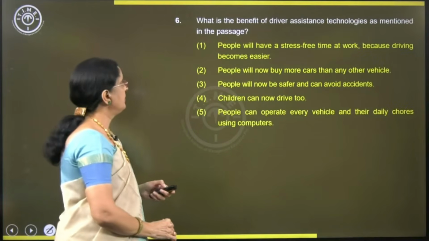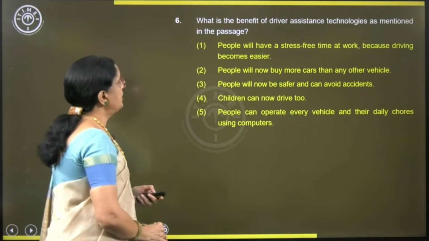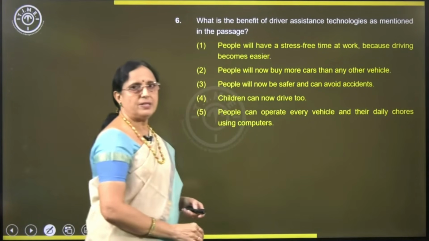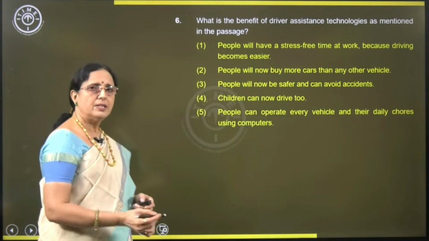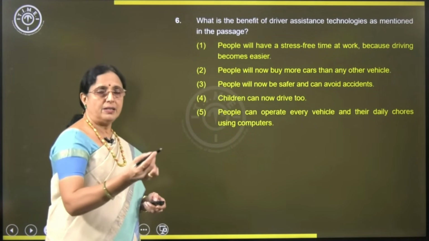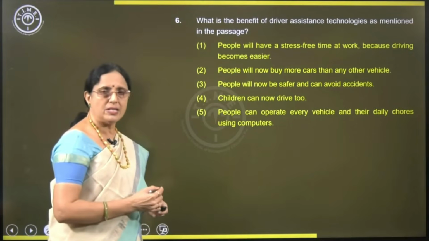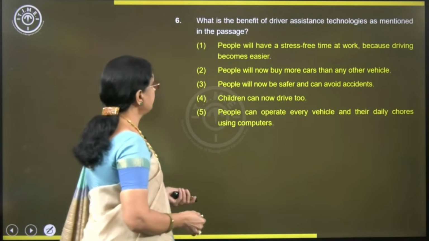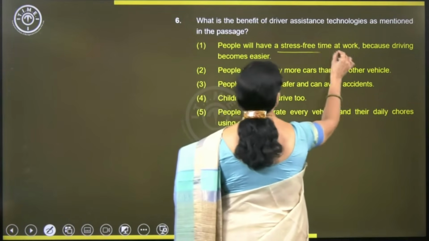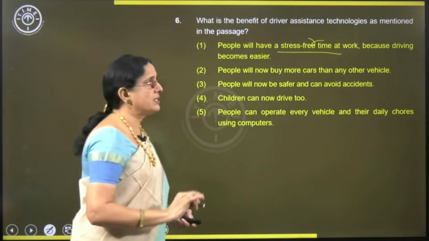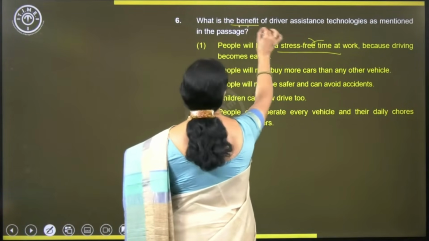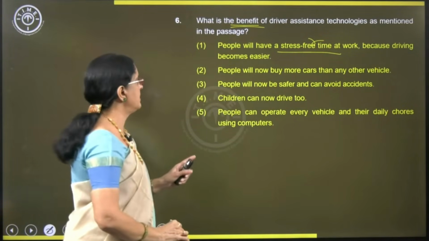Straight answer. Next one. What's the benefit of driver assistance technologies as mentioned in the passage? Driver assistance technologies: parking, avoiding accidents, avoiding pedestrians, cyclists and so on. So, let us see. People will have a stress-free time at work, not mentioned at all. It's not an inference. It's a direct question. What is the benefit? That's it. Straight answer. No inferences.